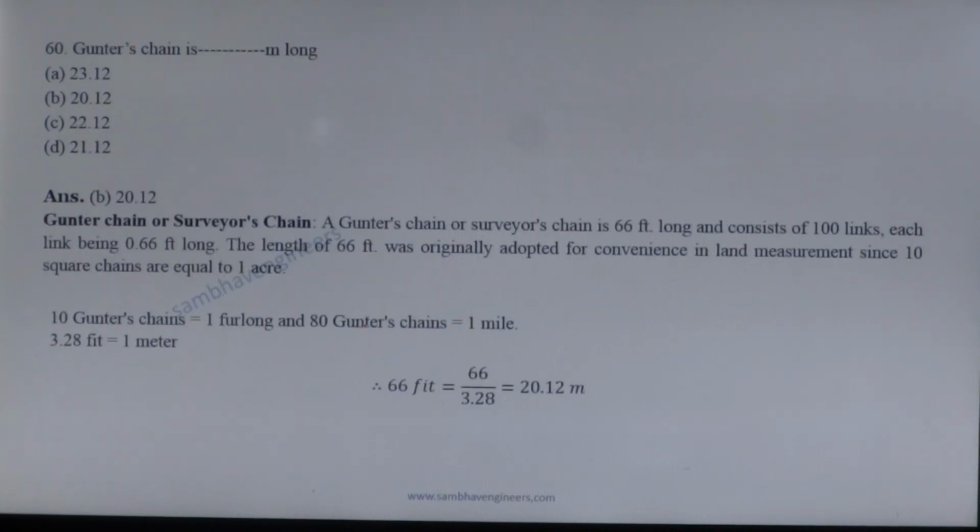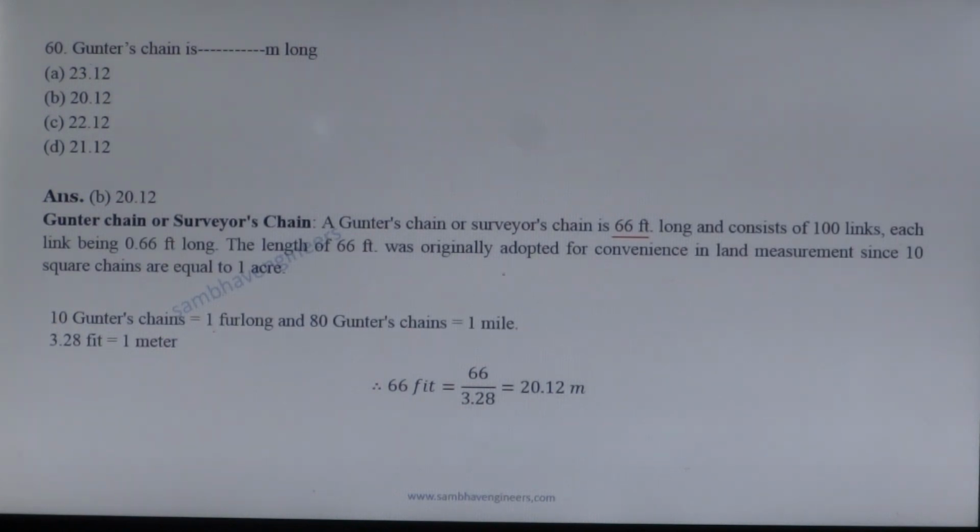Next question. Gunter's chain is dash meter long. We know the Gunter's chain or surveyor's chain is 66 feet long and consists of 100 links, each of 0.66 feet. For linear measurement, 10 Gunter's chains is equal to 1 furlong and 80 Gunter's chains is equal to 1 mile.